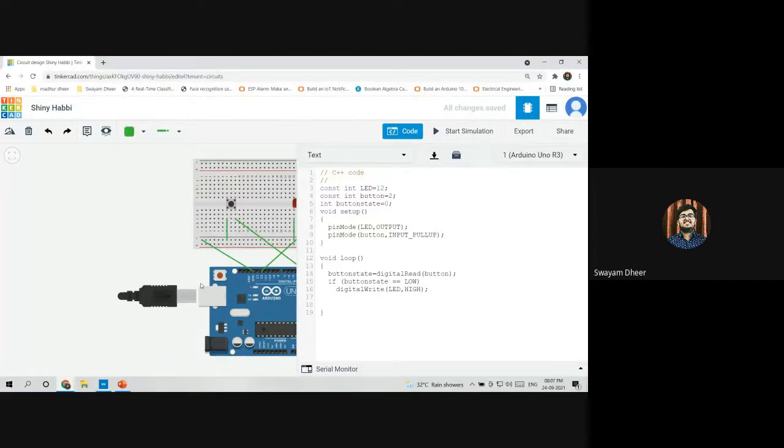Then I'll be using the statement else. It will be else digital write LED comma. What should I write here? Low. Yes, correct. LED comma low. So before running the program, I request everyone to check if the syntax is proper. By syntax, I mean that the semicolons are mentioned.